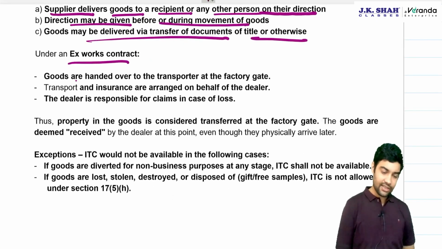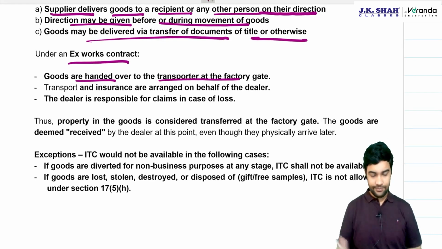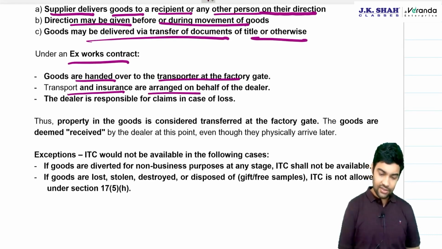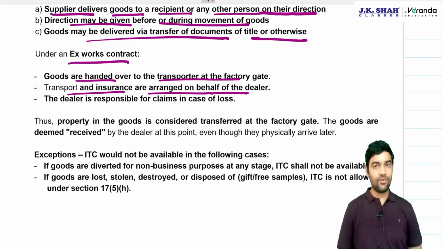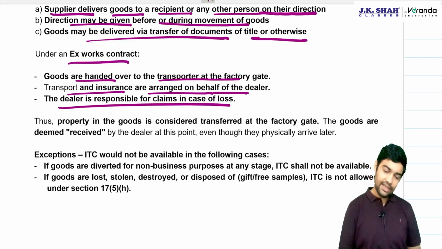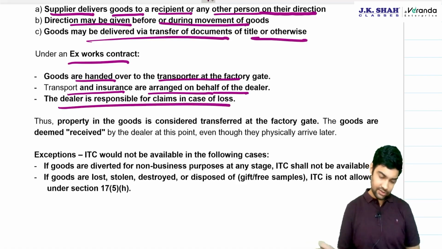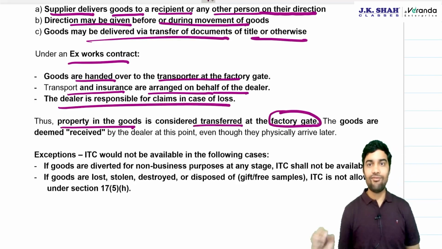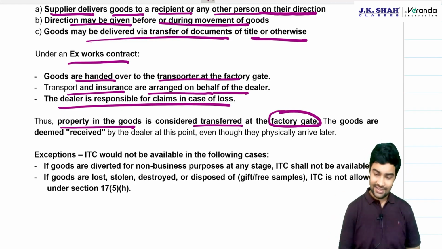Under ex-works contract, goods are handed over to the transporter at the factory. Transportation and insurance are arranged on behalf of the dealer. Dealer is responsible for claim of losses. Thus, property in goods is transferred at the factory gate.